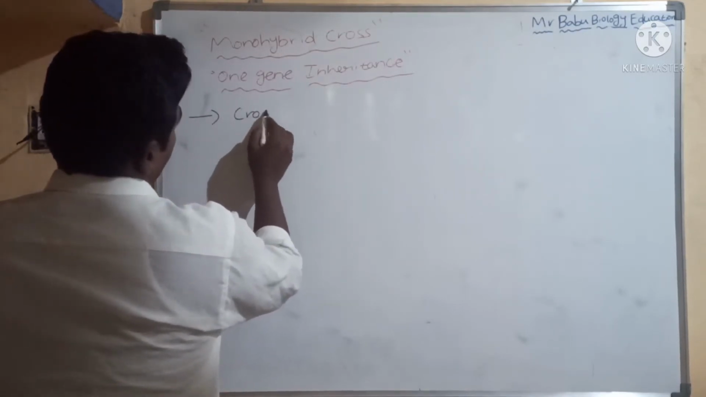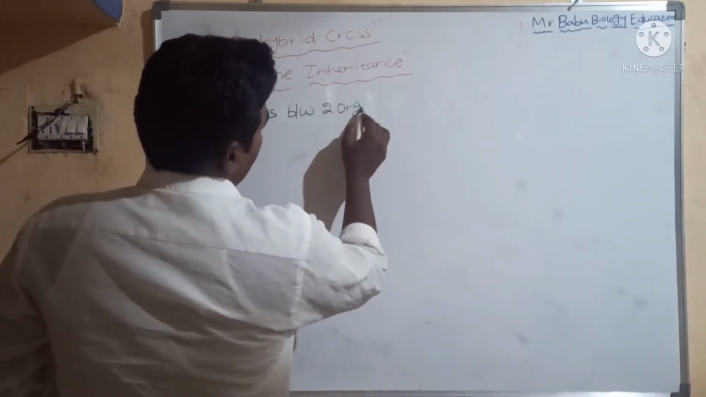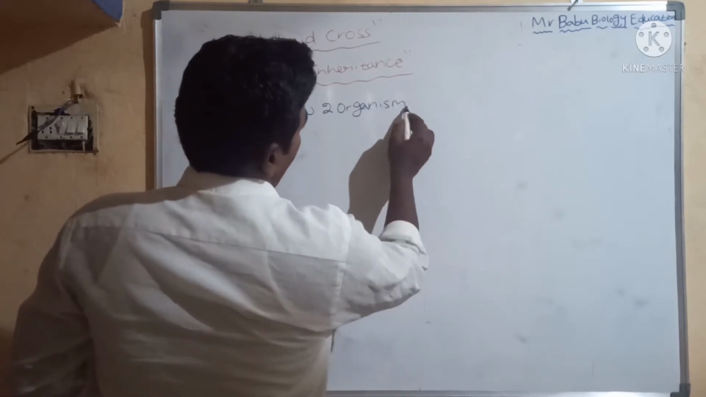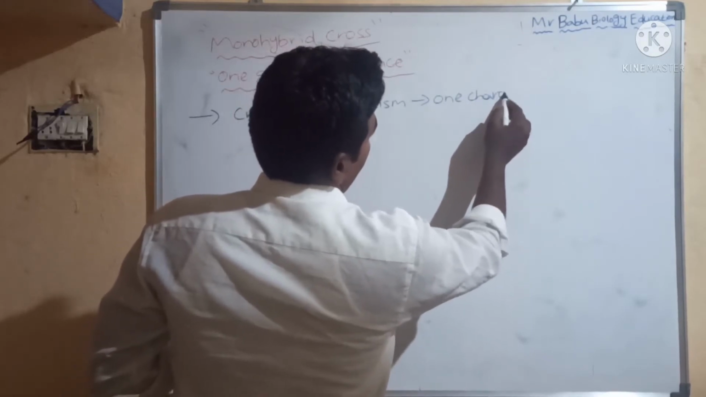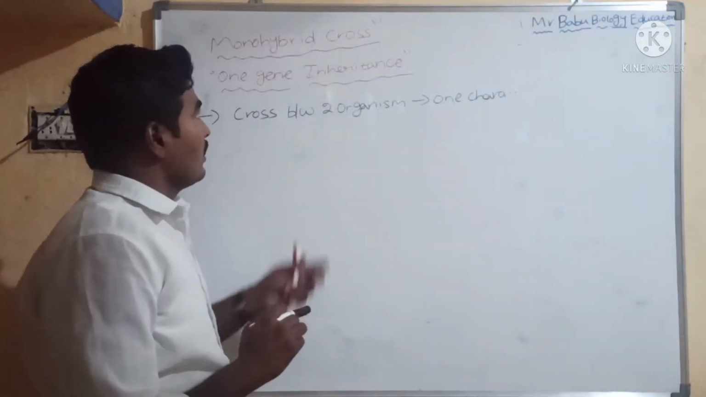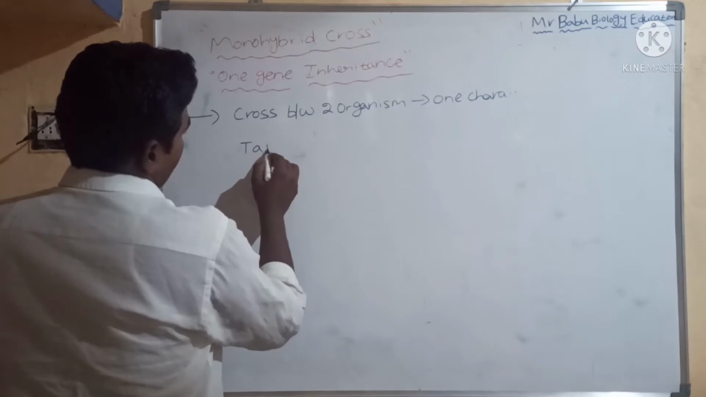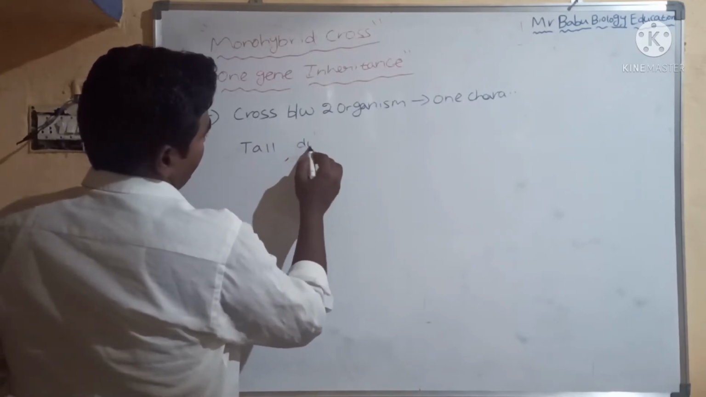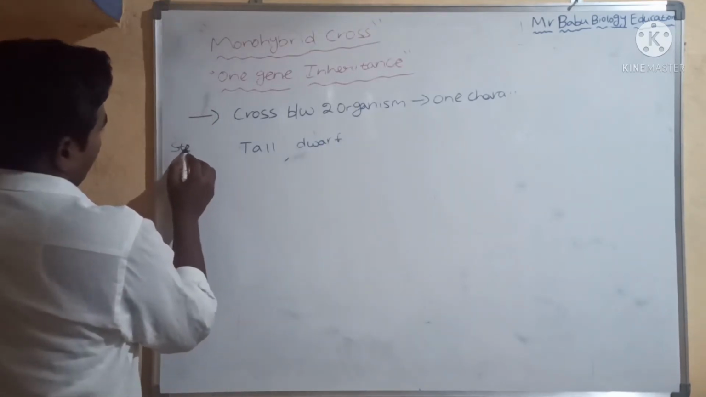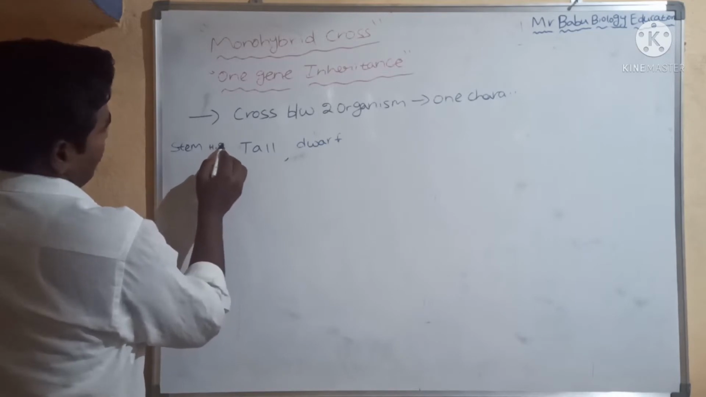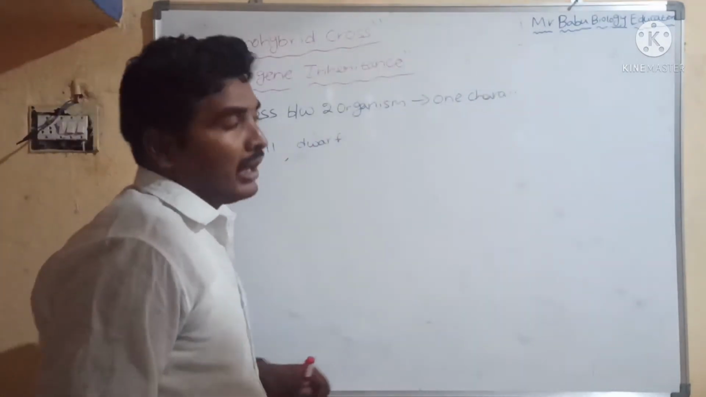So what is one gene inheritance? A cross between two organisms with one character is called one gene inheritance. For example, stem height: one is tall and another one is dwarf.